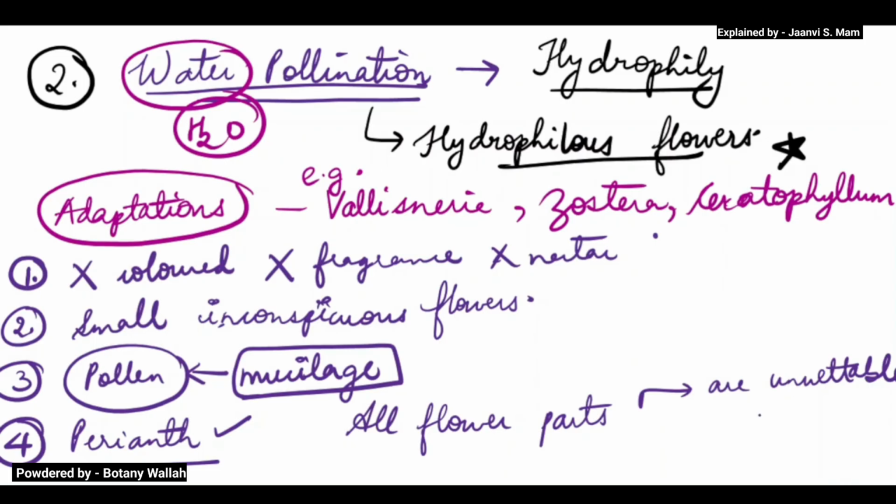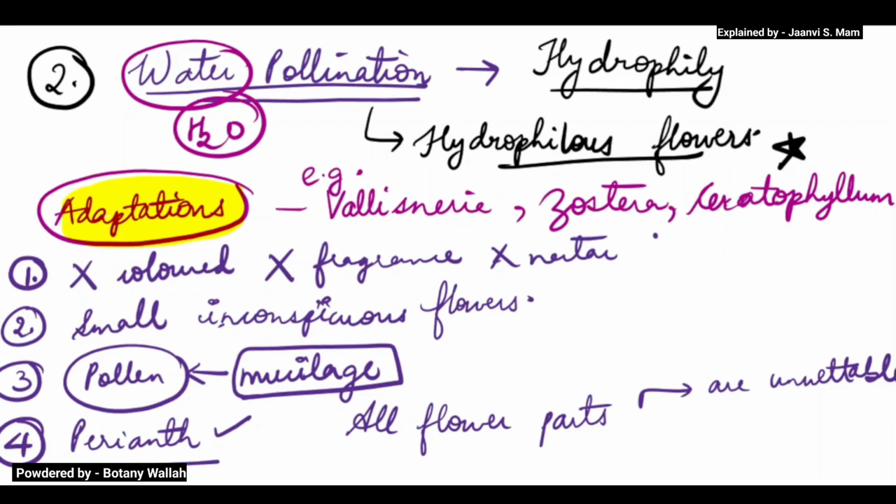Now there are two types of hydrophily. I hope these adaptations are clear. There are no colored flower petals, no fragrance, no nectar. The flower is very small, not seen properly, and the pollen has mucilage to prevent it from getting wet. The perianth is present, where sepals and petals are fused. All flower parts are unwettable, means they will not get wet.